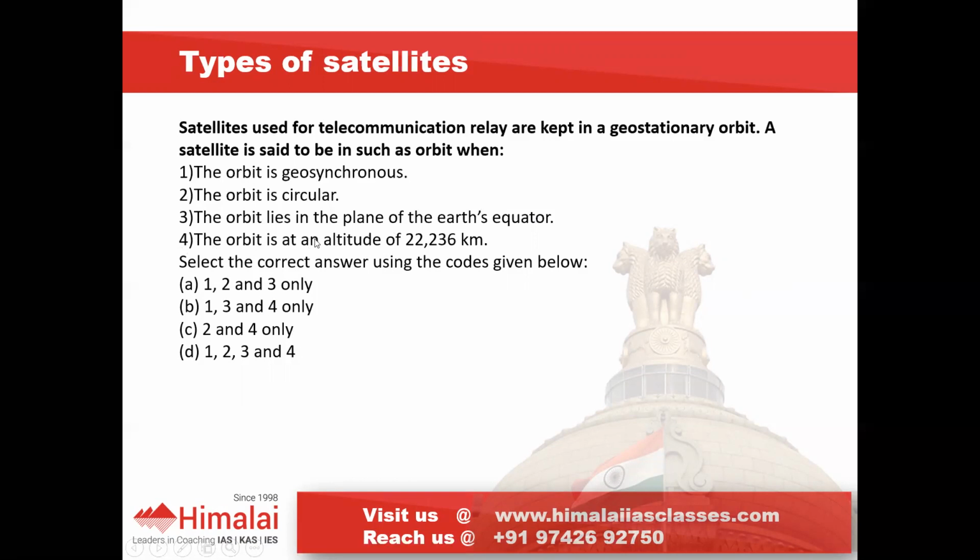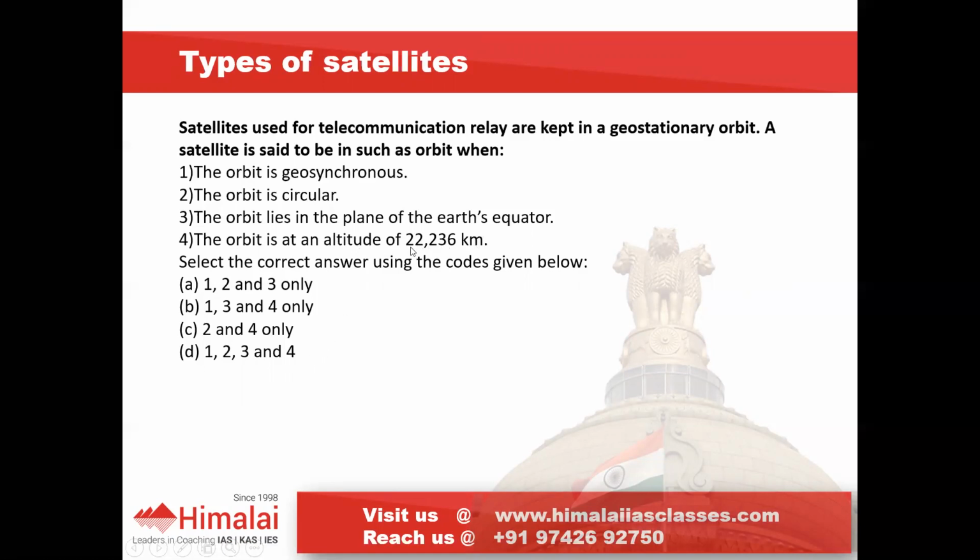The orbit is at an altitude of 22,236 kilometers. That is why we need to know that number, 35,786 kilometers, not 22,236. If UPSC had replaced this kilometer by miles, then this option would have been correct and the answer would be 1, 2, 3, 4.